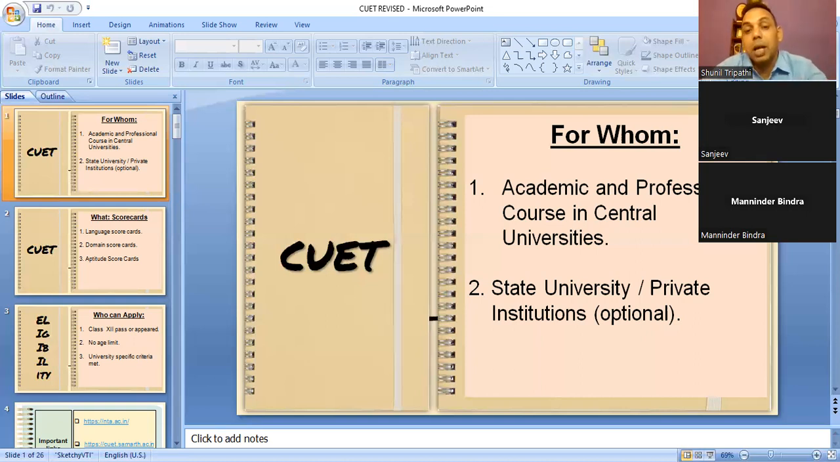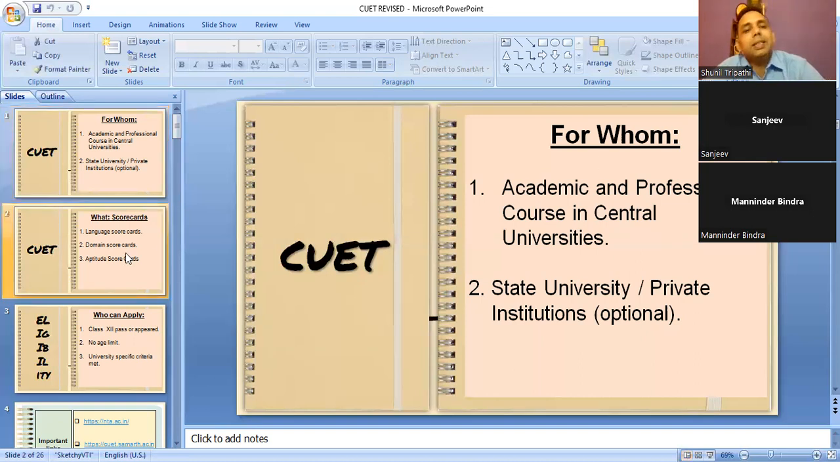They are free. But many state universities and even private colleges, from last year only, have started taking admission on the basis of CUET. And in years to come, many more will join this.